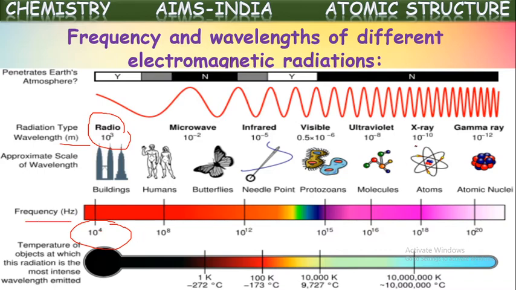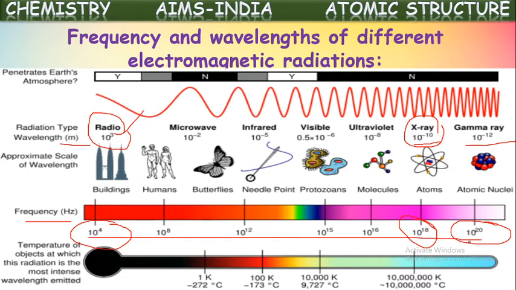Whereas if you see X-rays or gamma rays, the wavelength of X-rays is given as 10 to the power of minus 10 meters. It is very small when compared to the radio waves wavelength. So their frequency and energy are much higher. For X-rays and gamma rays, the wavelength is very short, so they carry high energy and high frequency too. So both are inversely proportional to one another. As we can observe from this chart, as wavelength decreases, frequency increases.